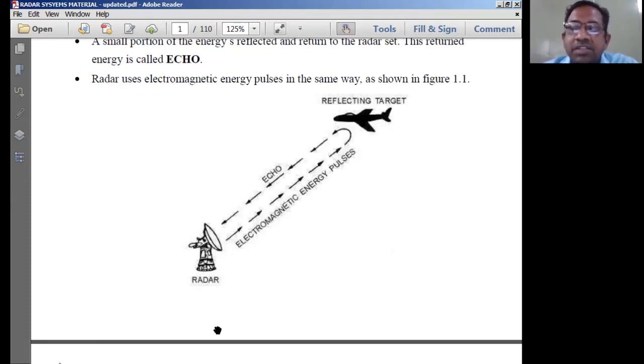Some blocks we remove, some blocks we add in the receiver in order to get the required parameters from the received echo signal. The received echo signal is always the same, but from it we process the echo signal to achieve different types of parameters.